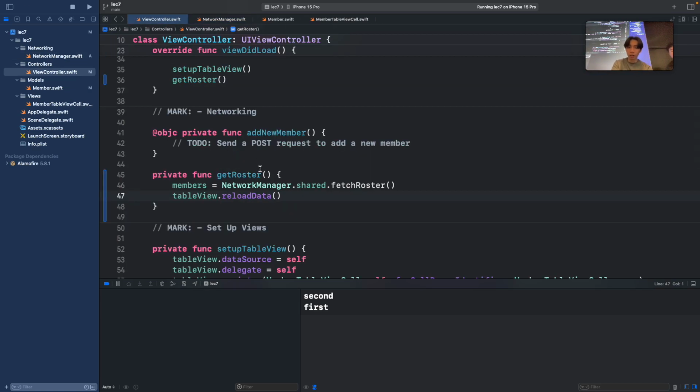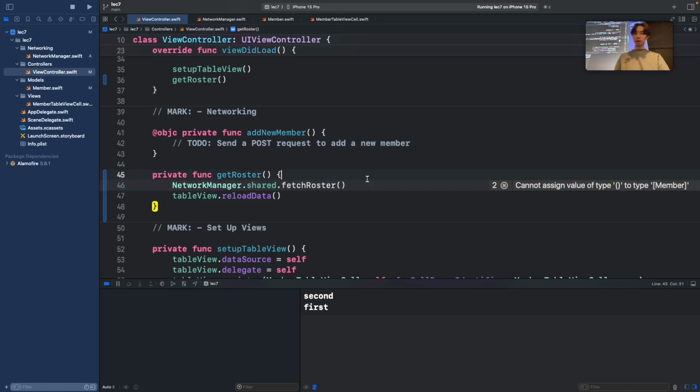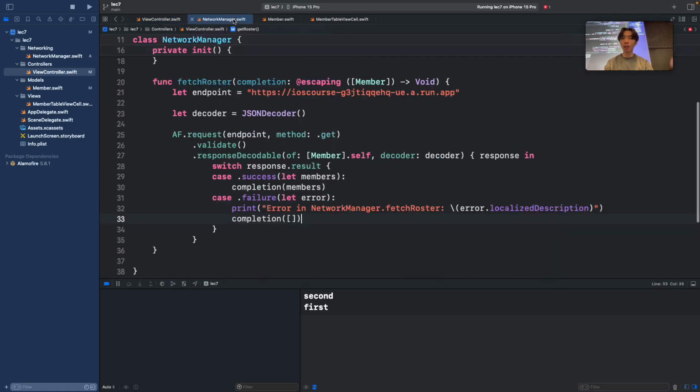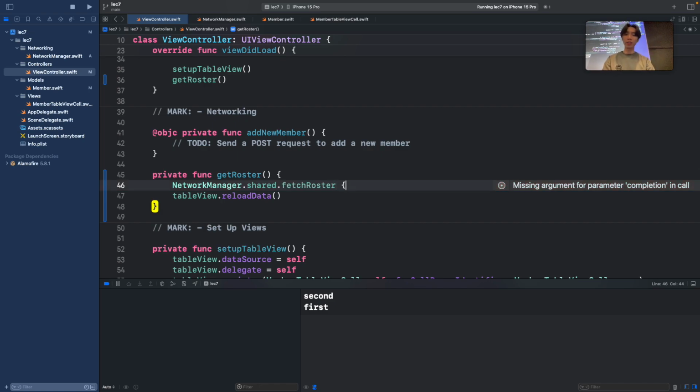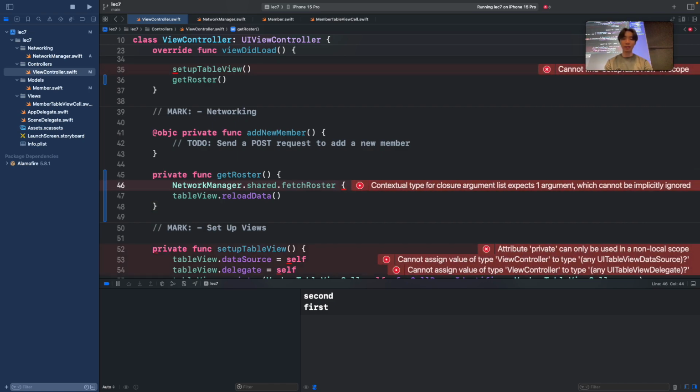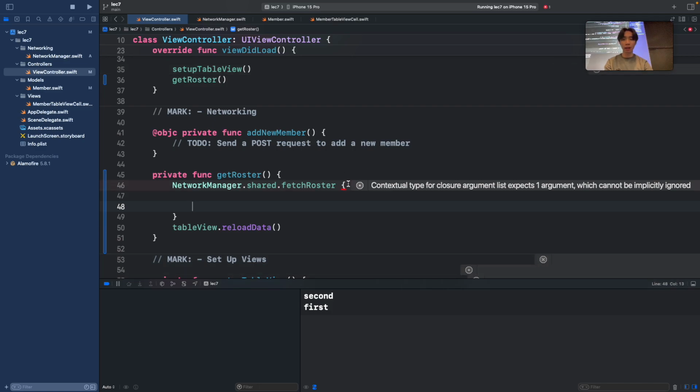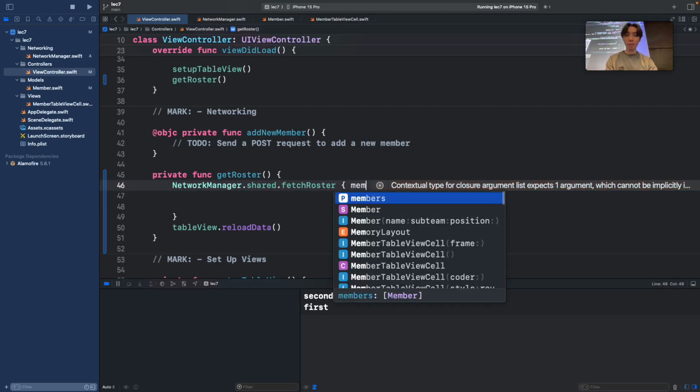Now we go back to our view controller, and now we're going to get some kind of error, right? Because this thing no longer returns anything, it just takes in some kind of callback. So because it doesn't return anything anymore, I want to remove members. Now, remember this function takes in some argument. It takes in a callback, which is a function. So what I'm going to do is use this kind of syntax right here. And this closure right here is going to take in that members that we were trying to fetch. So I'm going to call it members in.